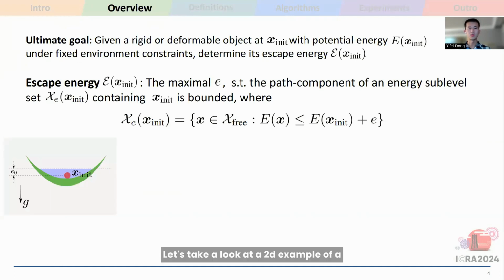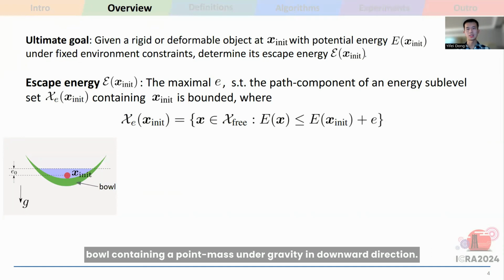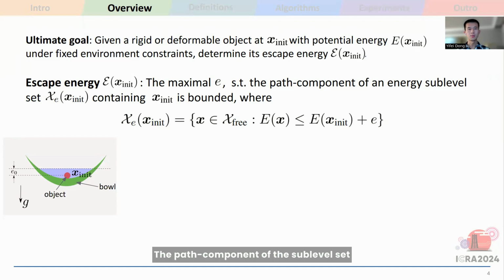Let's take a look at the 2D example of a ball containing a point mass and gravity in downward direction. We first consider an energy increase E0 and this sublevel set. The path component of the sublevel set containing x in it is bounded. We then continuously increase from E0 to E1.